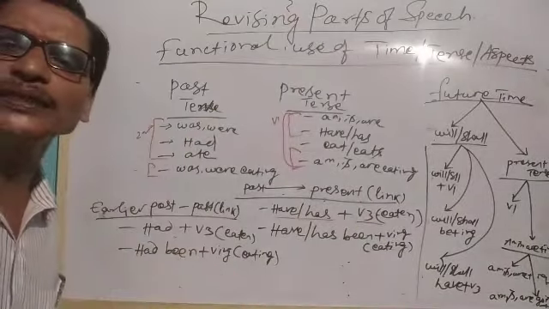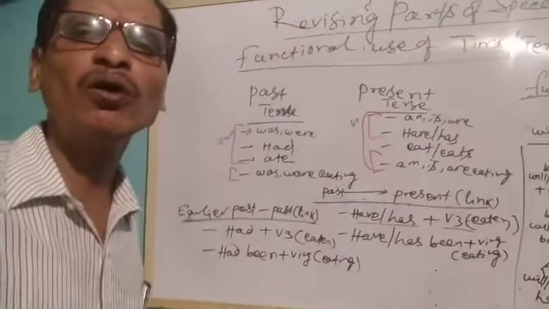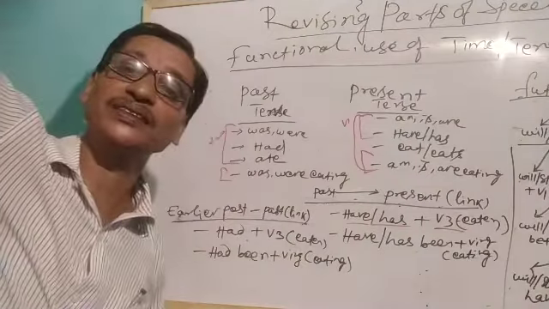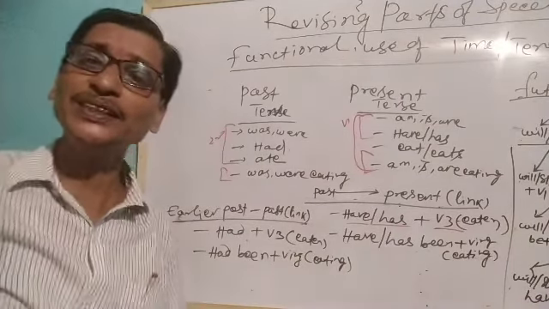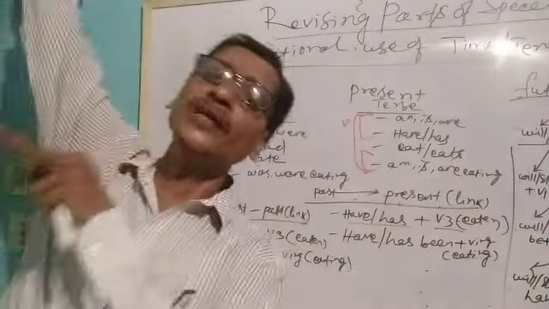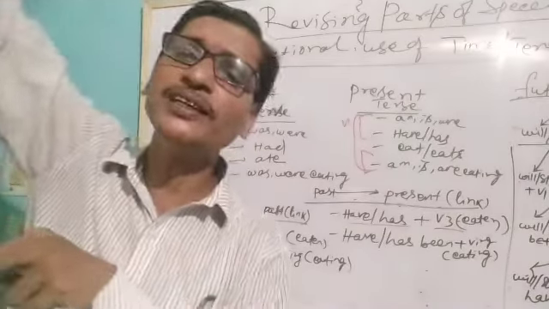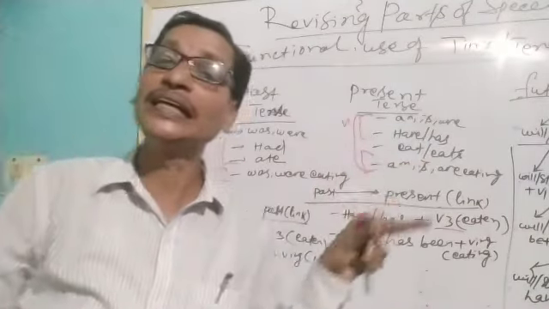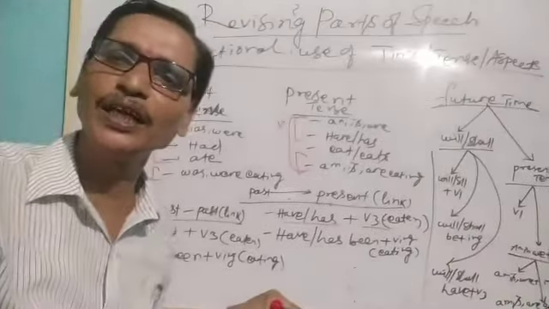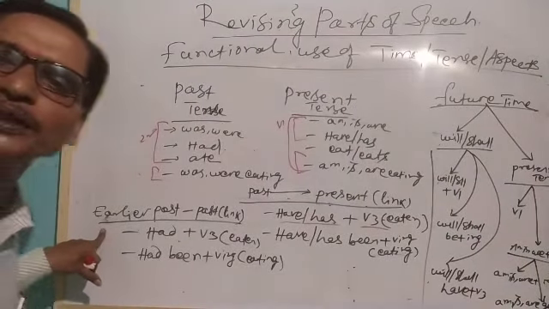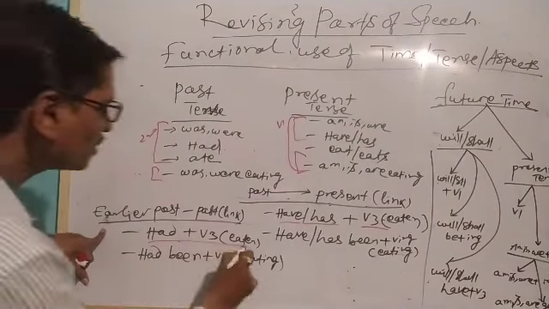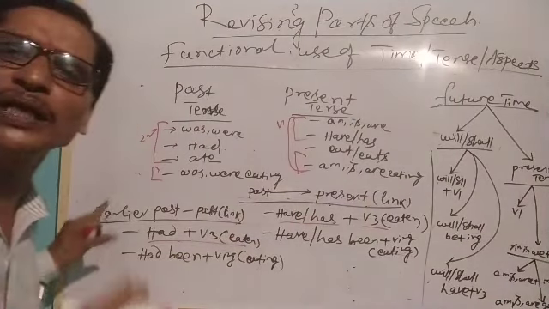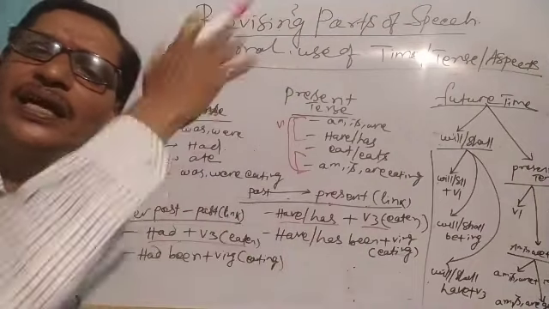Understand? Similarly, sometimes we need to talk about the link between past and earlier past, before the past. That means yesterday is past, the day before yesterday or one week before is earlier past. Sometimes we need to link the past and earlier past. For that we use some aspects. What are they? Had plus verb third form, the past participle form, to talk about the relation between the past and earlier past.